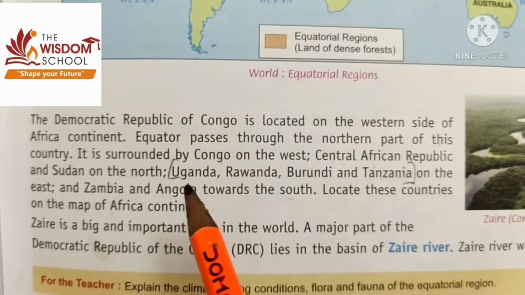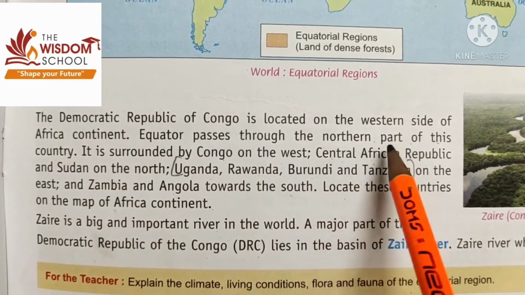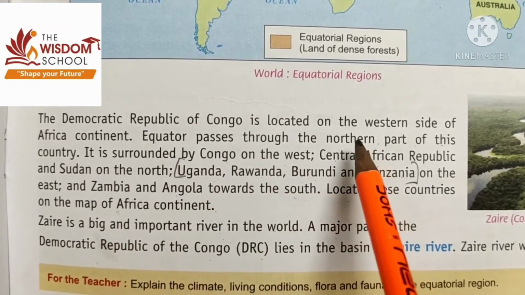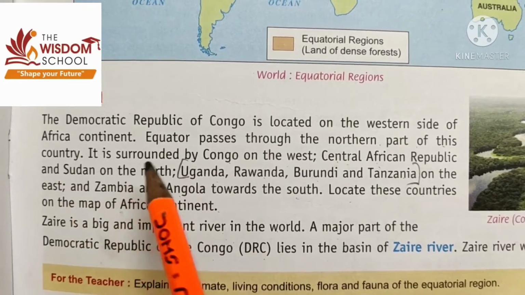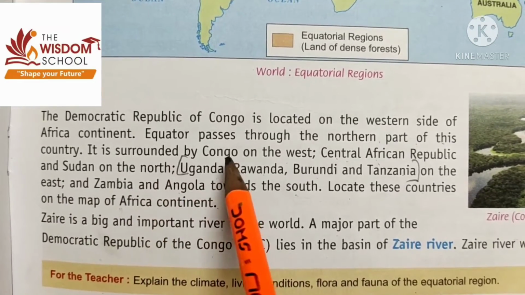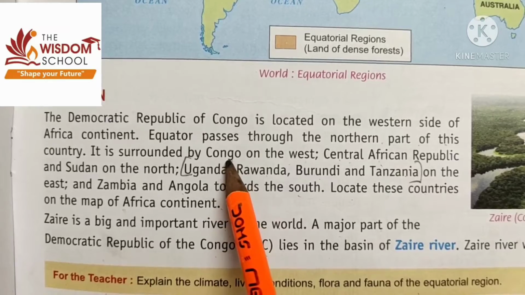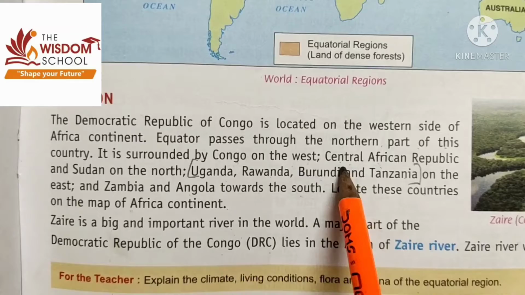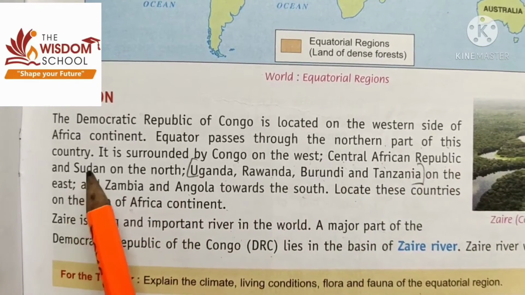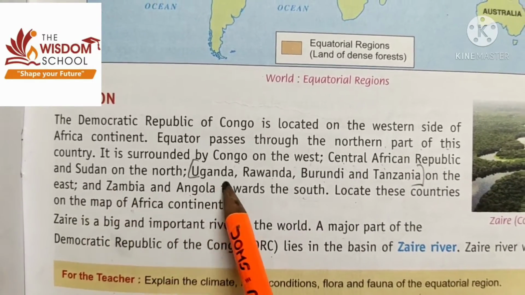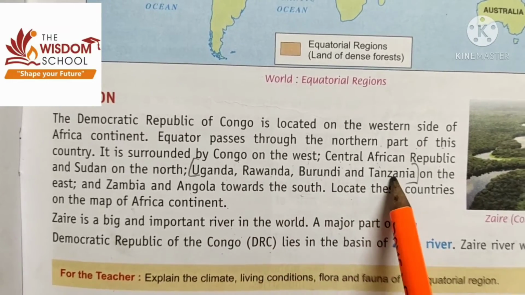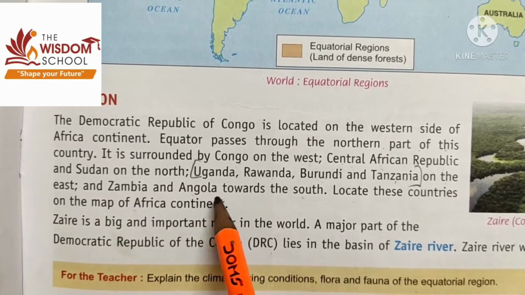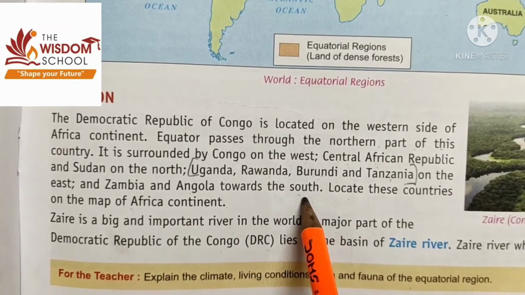The equator passes through the northern part of this country. On the west side it is surrounded by Congo, and on the north side by the Central African Republic as well as Sudan. Uganda, Rwanda, Burundi and Tanzania are on the east side, and Zambia and Angola are towards the south side.